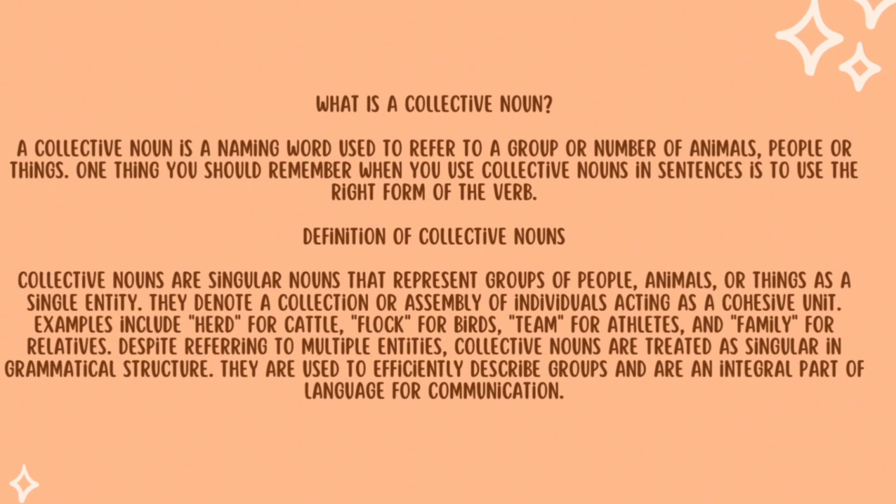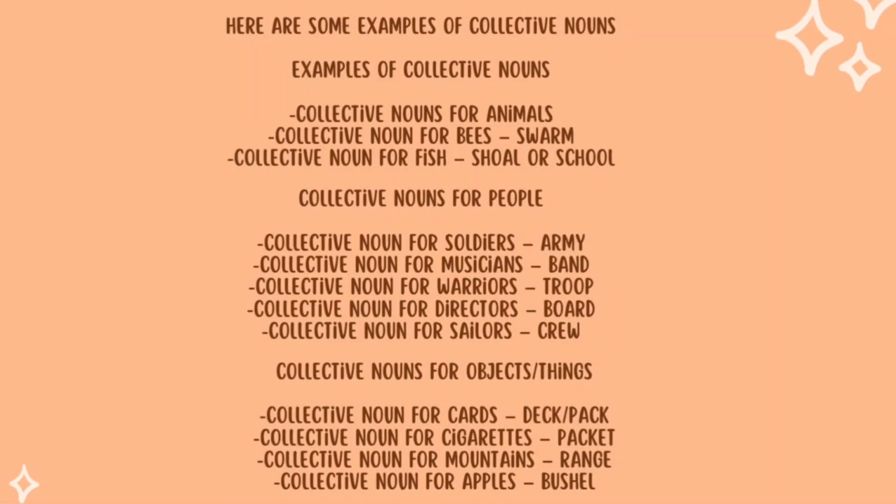Examples are herd for cattle, flock for birds, team for athletes, and family for relatives. Despite referring to multiple entities, collective nouns are treated as singular in grammatical structure. They are used to effectively describe groups and are an integral part of language for communication. Next, please.